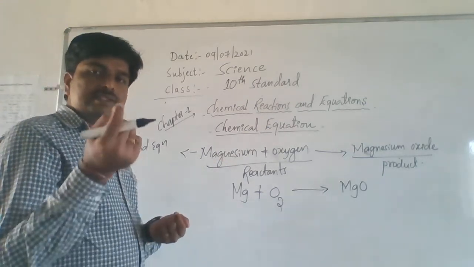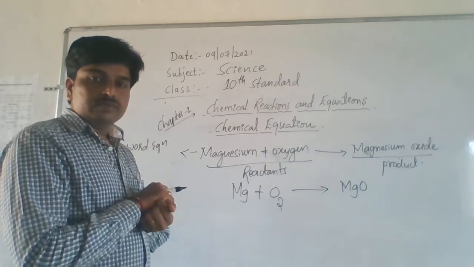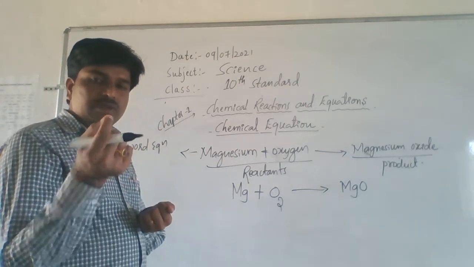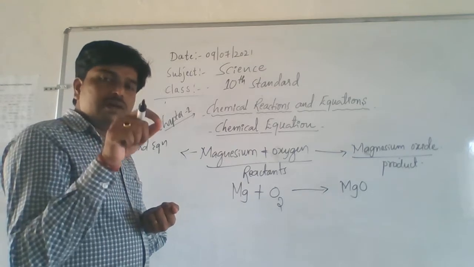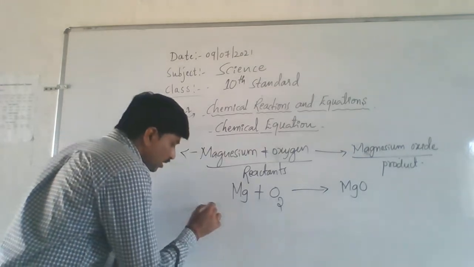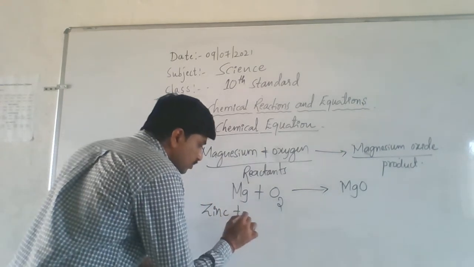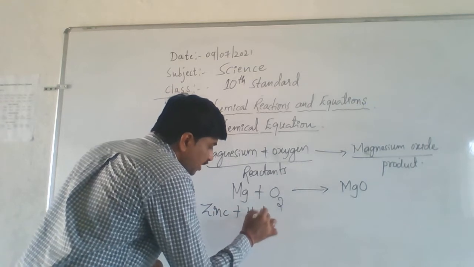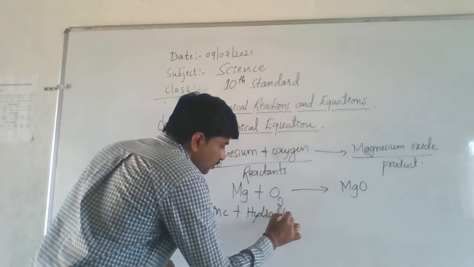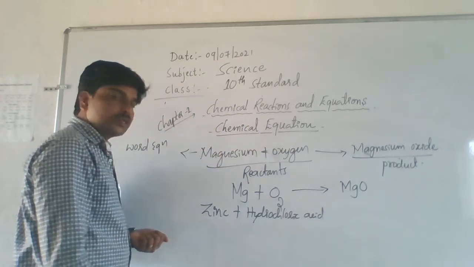Take zinc granules. Take small zinc granules and add concentrated hydrochloric acid. So here zinc is there, hydrochloric acid is there. Understand?